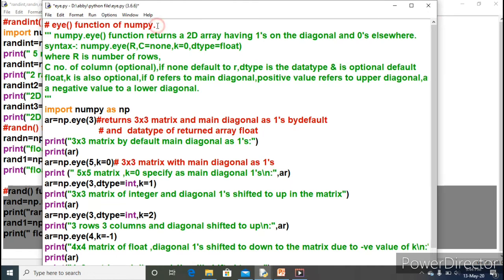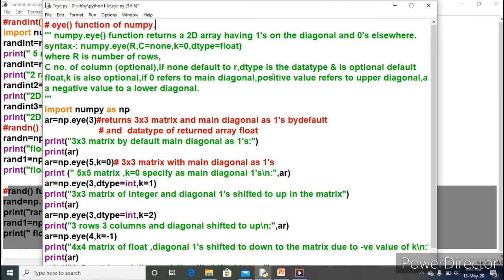The eye function of NumPy. What is the purpose of the eye function? Just look here. Whatever comment line is written, you have to note down in the copy as the definition of that particular function. So numpy.eye returns a 2D array having ones on the diagonal and zeros elsewhere.